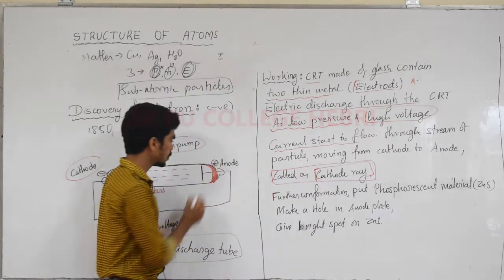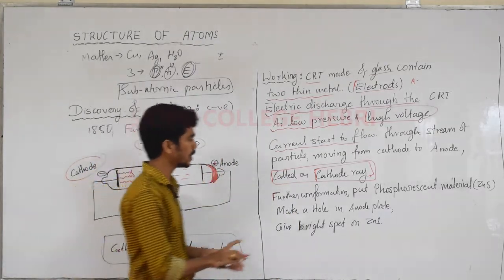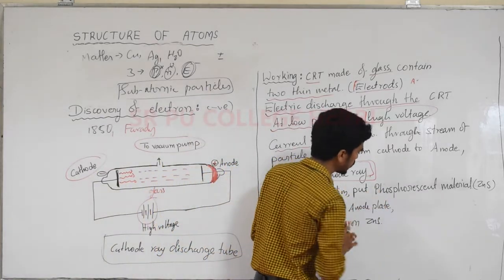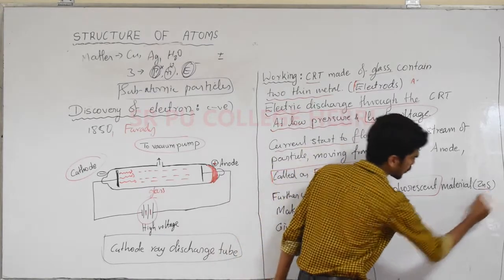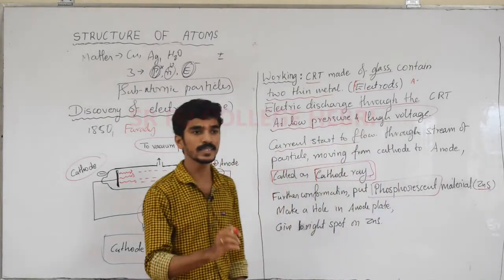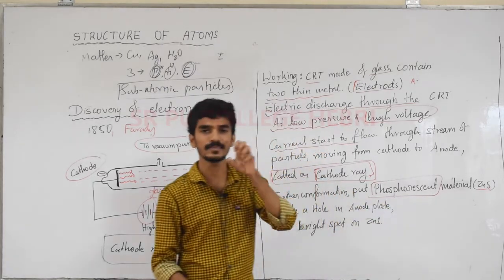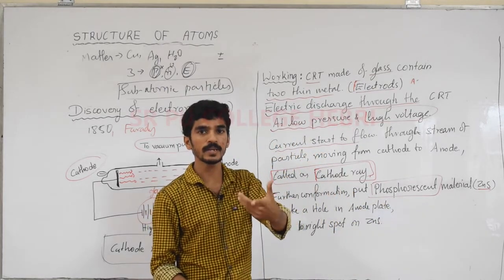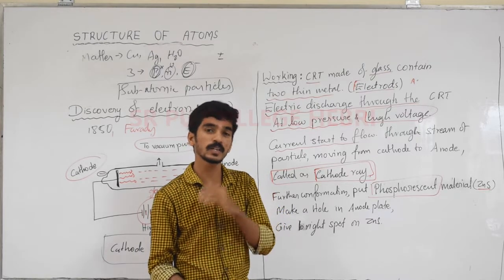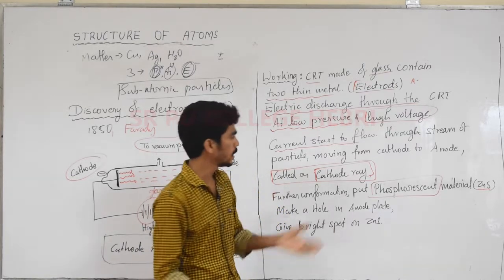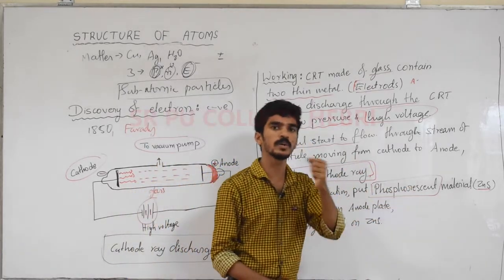Here they put fluorescent or phosphorescent material, and now I'll take the phosphorescent material here. An example for that is ZnS. ZnS is an example for what? A phosphorescent material which can absorb light and emit light for some time. For a particular time, even after cutting off the light, it can emit light, or if any material hits it, it will absorb energy from that.